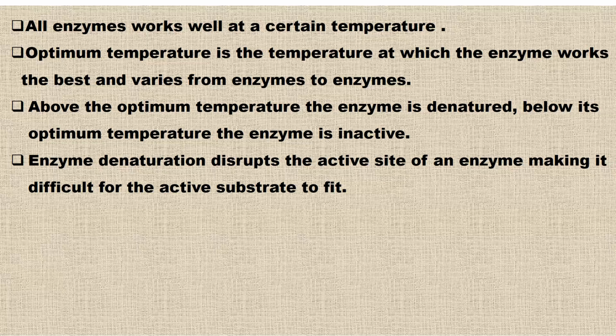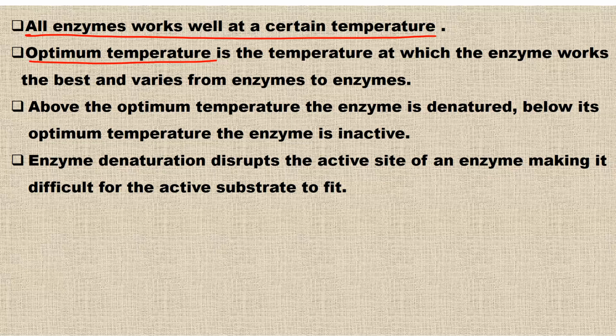Now, again, you need to understand that not all temperatures are favorable for the enzymes. So we can say all enzymes work well at a certain temperature. Not all temperatures are favorable for all enzymes. Instead, they work at a certain temperature, and the temperature at which they work well is called the optimum temperature. So the optimum temperature is the temperature at which the enzymes work best or have maximum activity. And the optimum temperature, like I said already, differs from enzyme to enzyme.